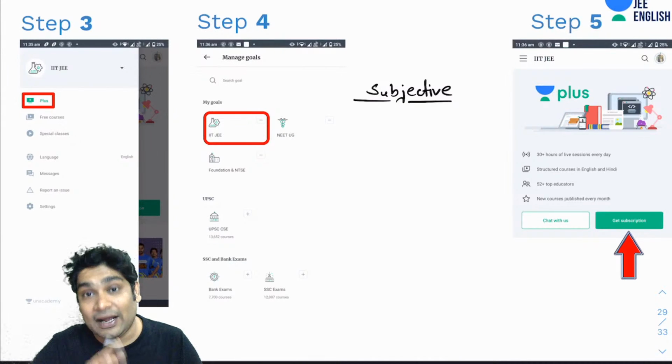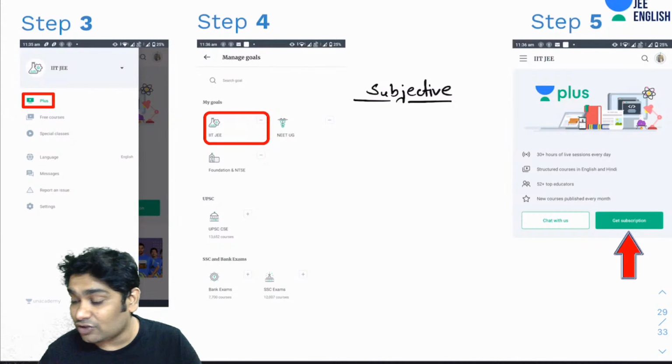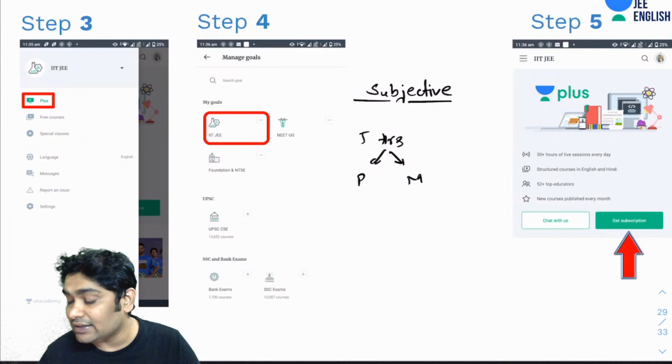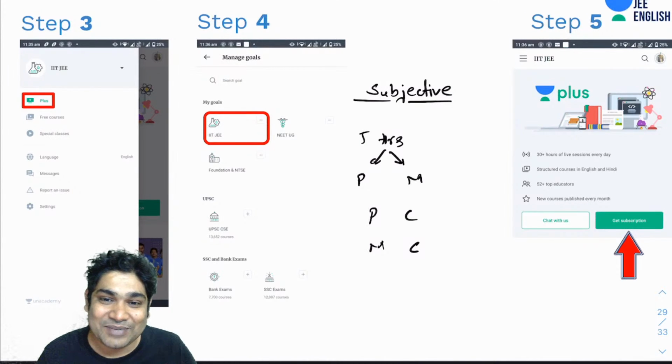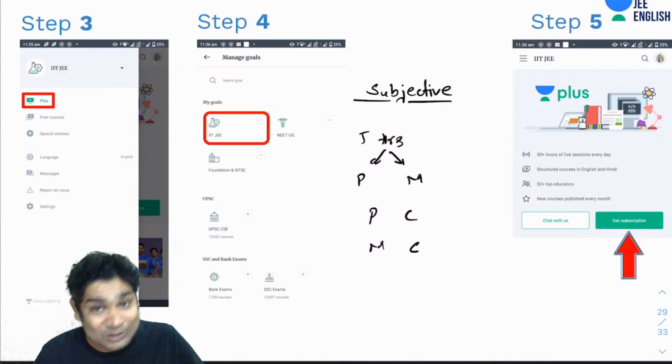Or if you can't manage that, at least try and manage 5 hours of self-study. So what you can do is you can study physics and maths one day, and then let's say physics and chemistry one day, and maths and chemistry one day, and you can juggle through with these subjects. All right. So yes, 2 hours of self study per day would be required at least. If you can manage more, then well and good.